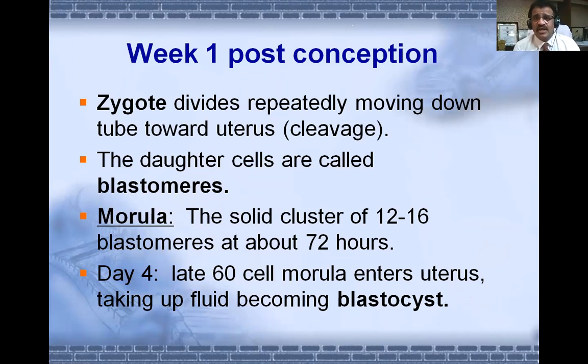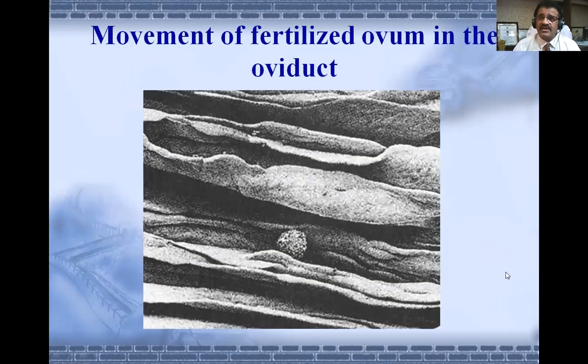After 1 week of conception, the zygote divides repeatedly, moving down the tube towards the uterus, which is called cleavage. The daughter cells which we get ultimately are blastomeres. I told you the morula comes on the 16th day, and by the 4th day, the 16-cell morula enters the uterus, taking in fluid, becoming a blastocyst. This is a repetition. Here you can see the movement of the fertilized ovum in the fallopian tube, going towards the uterine cavity.